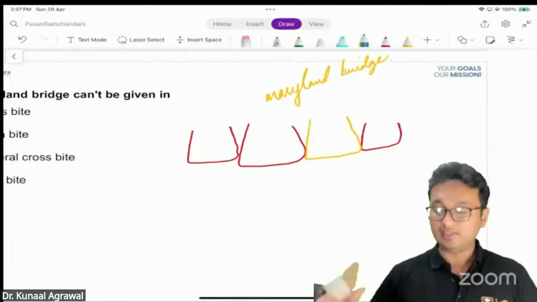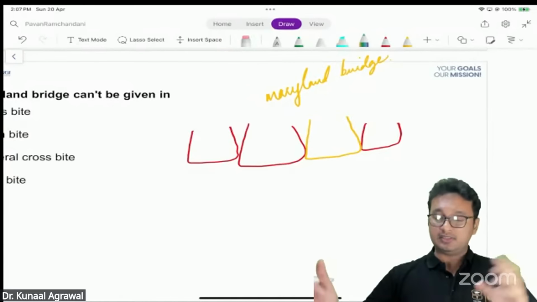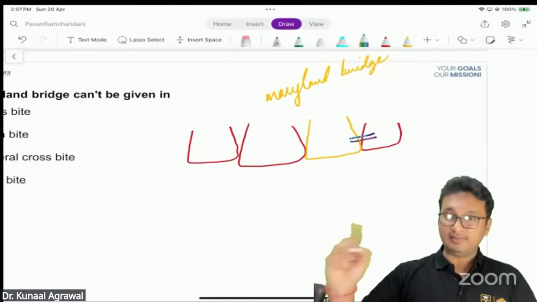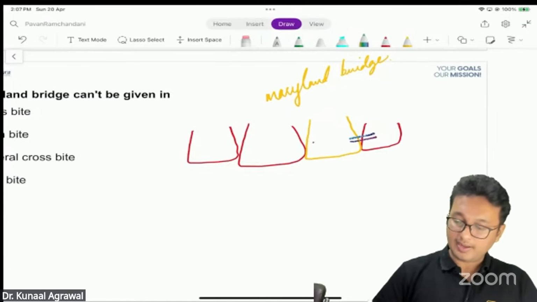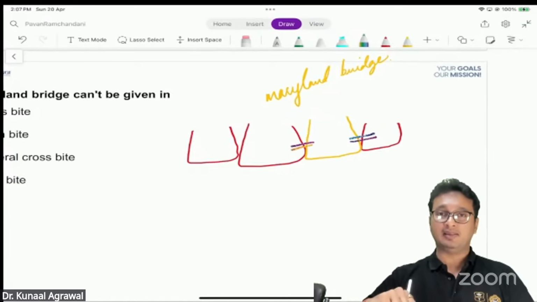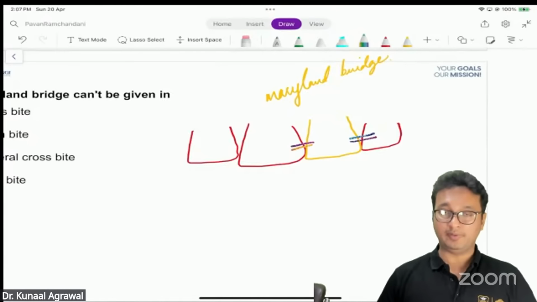So only a single tooth is replaced. In that case, it has to take support from two adjacent teeth. So it has to take support from the lateral incisor on one side and the central incisor from the opposite side on the lingual aspect, not on the buccal aspect, because it has to be in the aesthetic zone. That is called a Maryland bridge.